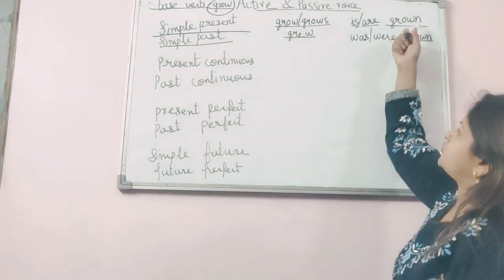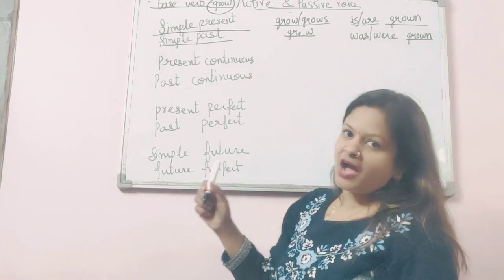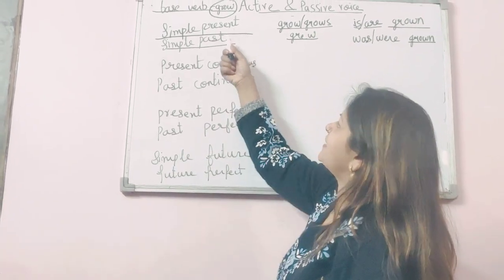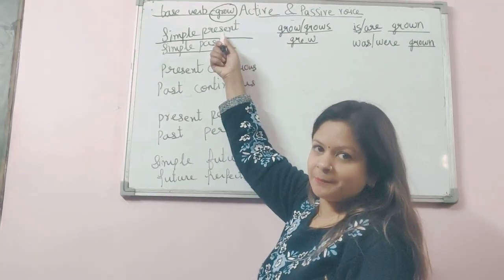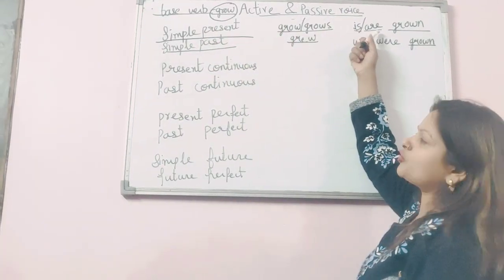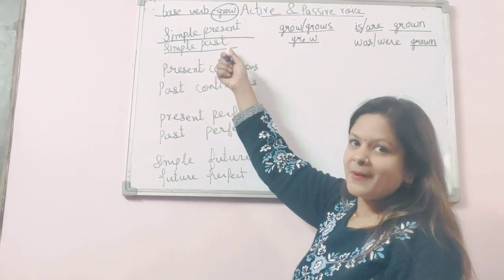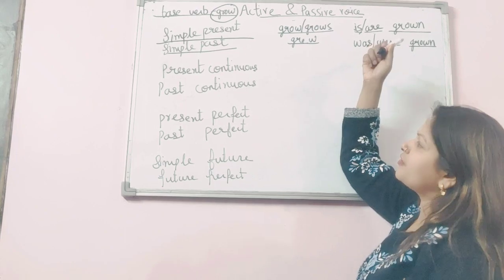There is no change in that, but the change we make here is according to the tense. If it is simple present tense, we write is or are, and if it is simple past tense, we write was or were.